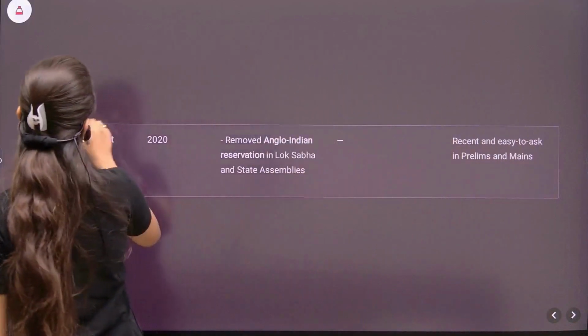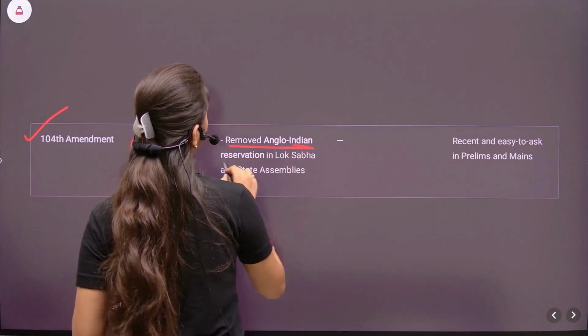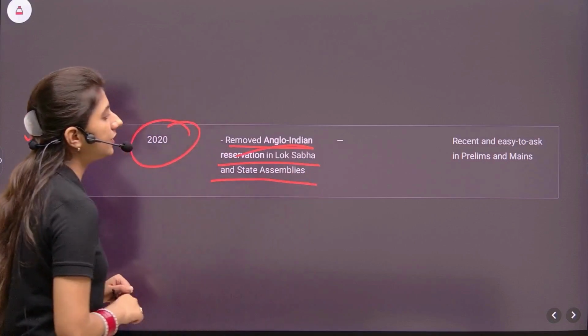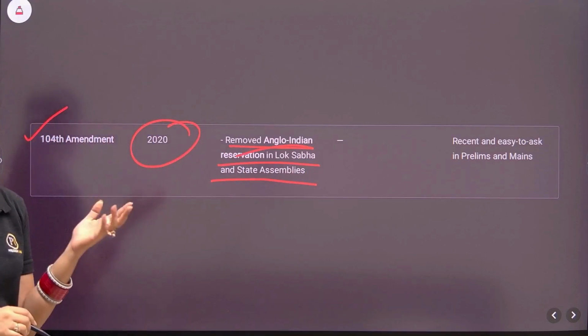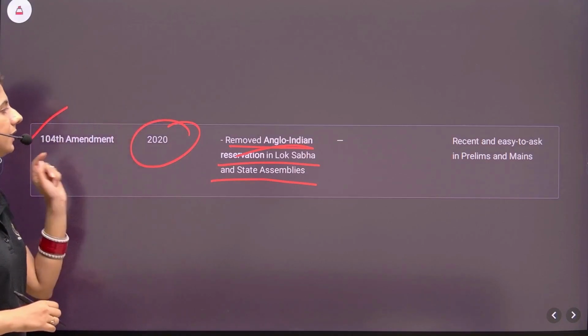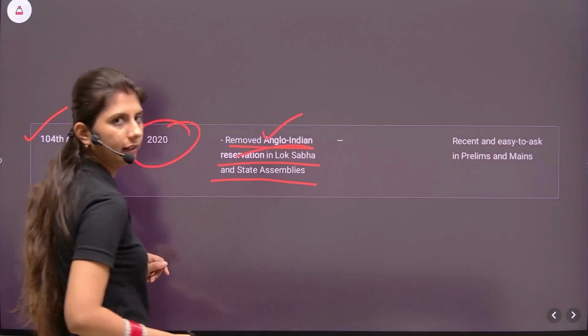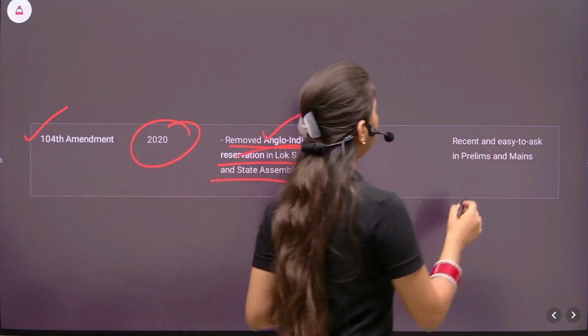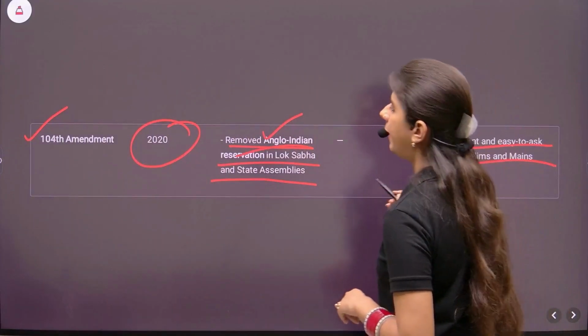104th Amendment 2020, it removed the Anglo-Indian reservation in Lok Sabha and state assemblies. Now see, if you are referring to the old Laxmikanth, please make sure to update it. The 104th Amendment says now Anglo-Indian reservation is ended. It is a recent one and easy to ask in prelims as well as mains.